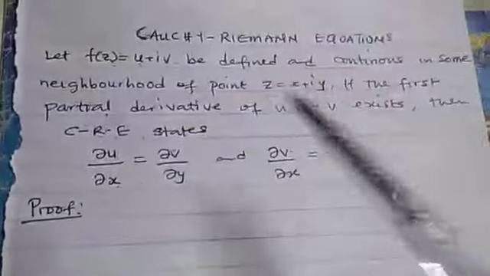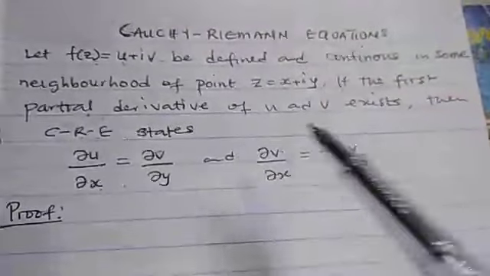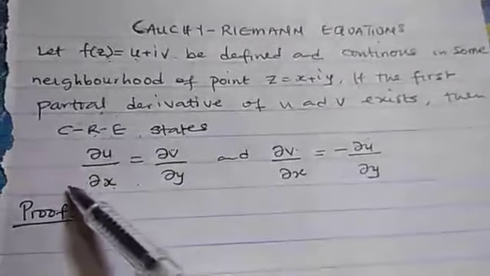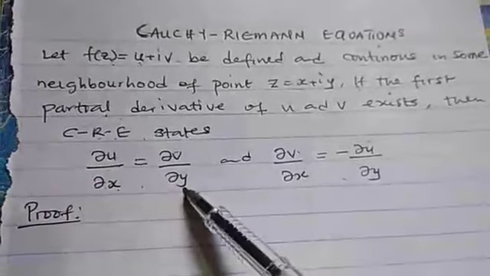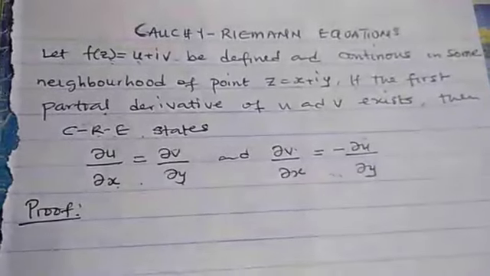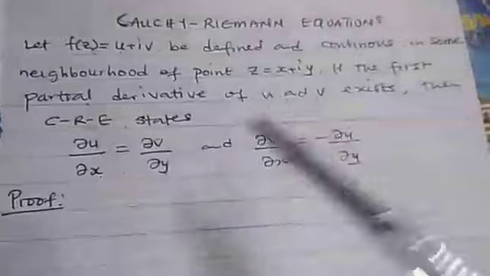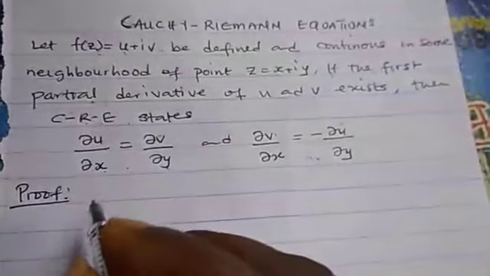If you want to show that a function satisfies the Cauchy-Riemann equations, then we need to show that du dx is equal to dv dy, and these two. And this one defines an analytic function. So let's prove it.